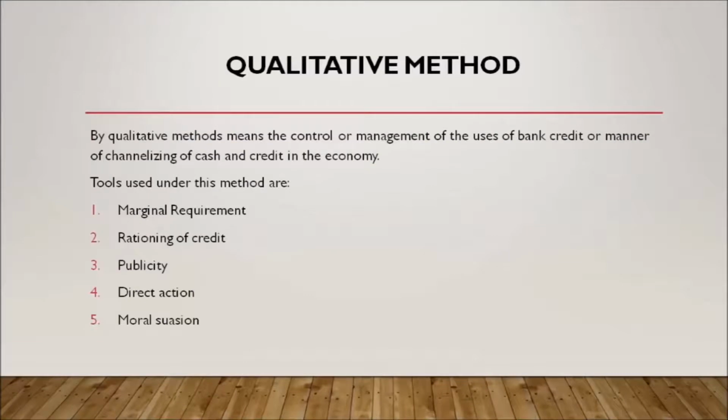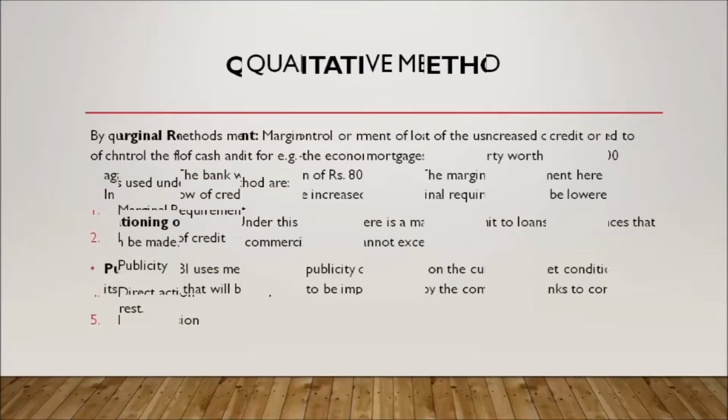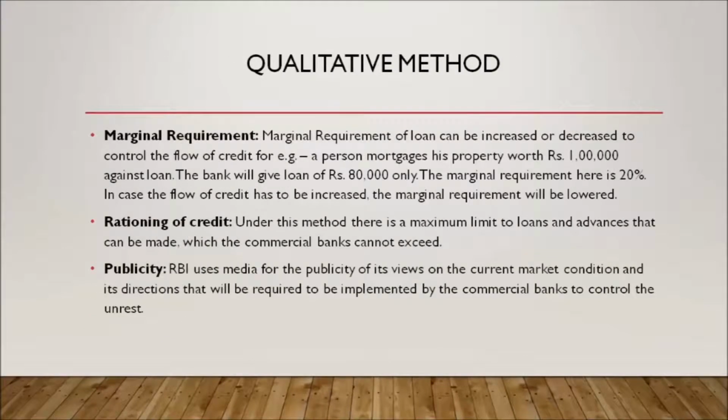The important methods applied by RBI to control credit under selective methods are marginal requirements, credit rationing, moral suasion, publicity, direct action, and credit authorization scheme. Now let us see one by one in detail. Margin requirements.